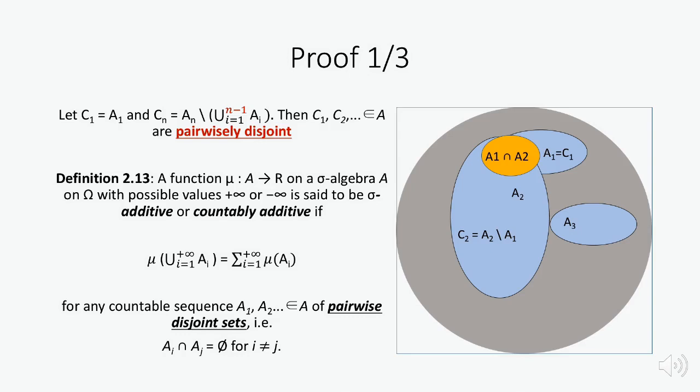To circumvent this, we set C1 equal to A1 and Cn equal to the difference of An and the countable union of the sets Ai of the sigma algebra from i equals 1 to n minus 1. By doing so, the resulting sets are pairwise disjoint. You can see that C2 in the blue circle has no intersection with A1 anymore, because C2 equals the difference of A2 and A1.